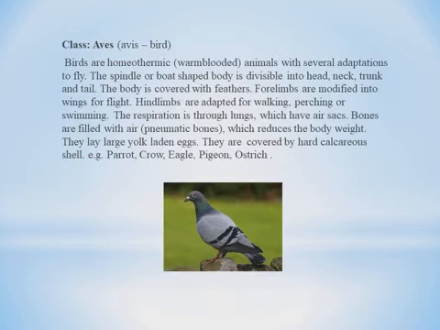The next class, Aves. Aves means bird. Birds are also homeothermic animals with several adaptations to fly. What do we mean by homeothermic here? These animals are called warm-blooded animals. Warm-blooded animals will not change their body temperature irrespective of their surroundings. Their body temperature will be constant. And also they will have several adaptations to fly, like feathers, wings and so on. So let's see all the characteristics of Aves now.